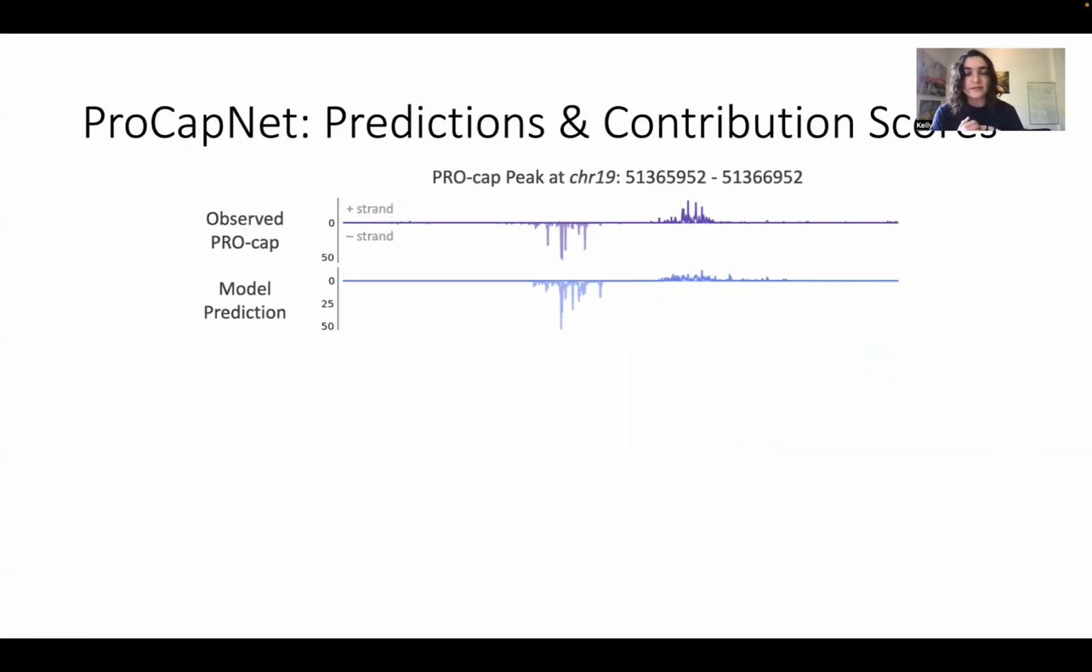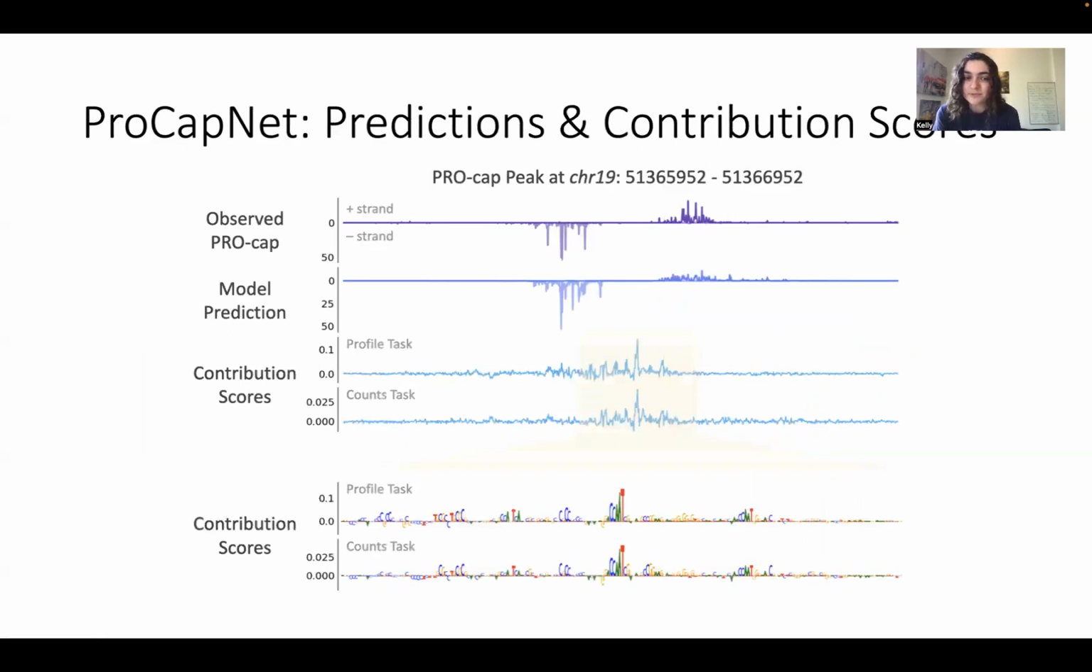To show you some specific examples, the top row here is the observed ProCap at a given locus. You can see that it's more dispersed than you might expect TSSs to be. This is one of the differences between ProCap and CAGE. The second line is how well the model performs. You can see that the two lines kind of match each other.